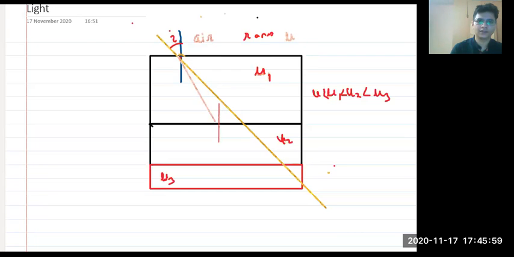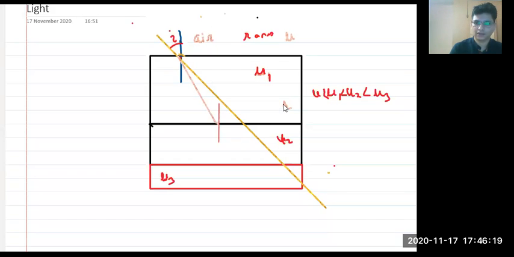Okay, got it, right? And this is the angle of incidence. Now again, mu1 is less than mu2, which means this medium is mu1, right? This medium 1 is rarer than medium 2 or denser than medium 2?